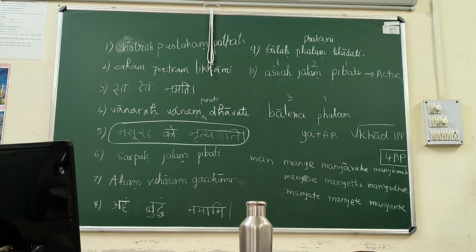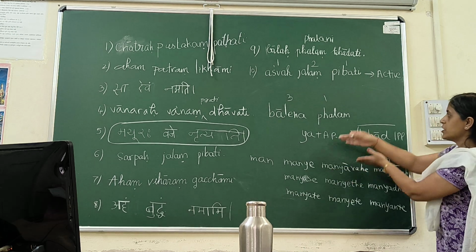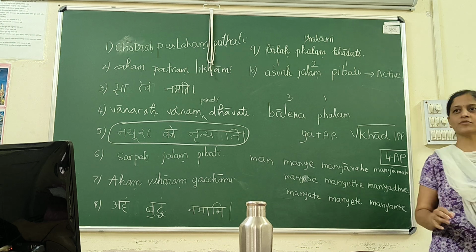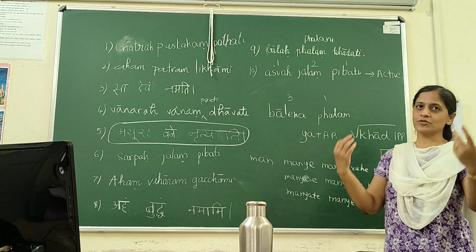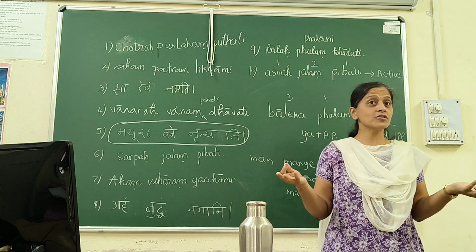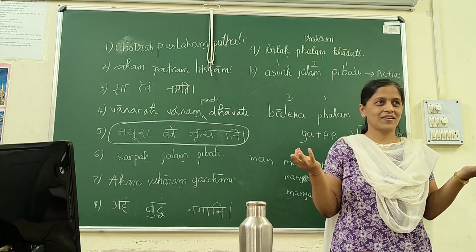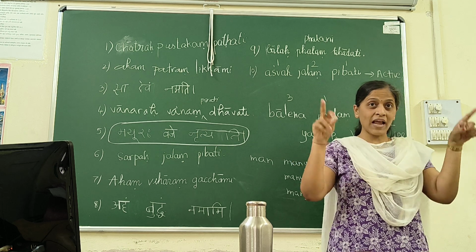Now the question is which form will be used in the sentence? We have understood that there are 9 forms of khada, which 9 forms also we know. But which to be used? Who will decide that among 9 forms?